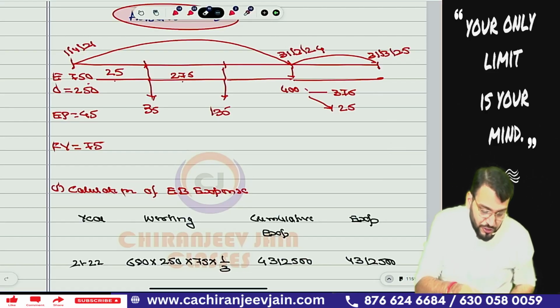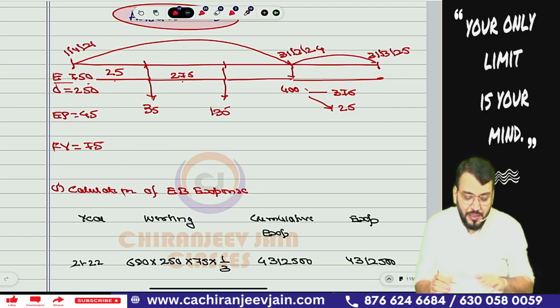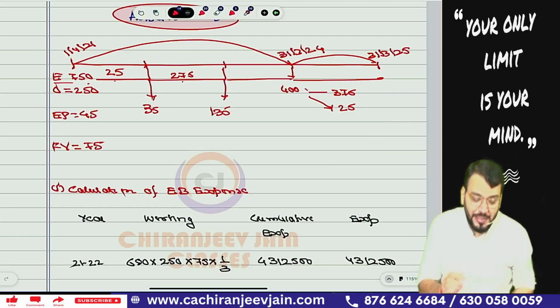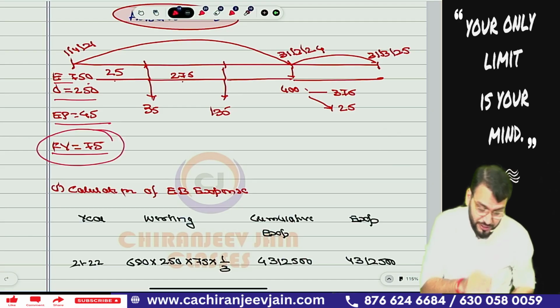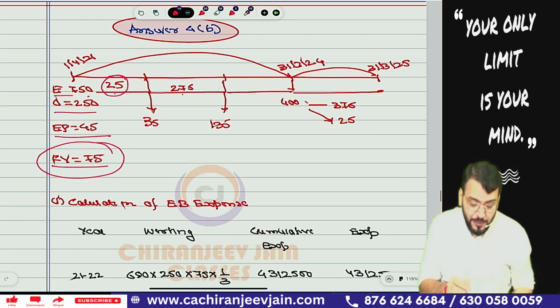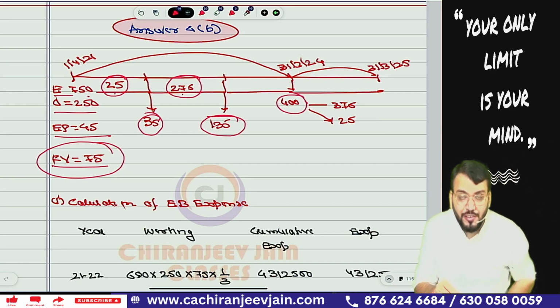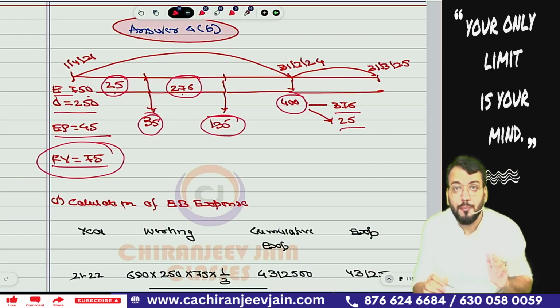Yes, now come to the solution. You can see the timeline I have already drawn. Employees given is 750, options are 250 shares each, exercise price 45, and fair value is given as 75. It is the fair value of the option, not the fair value of equity shares, that we need to take into consideration. In the first year, 25 employees left, and the expected number of employees to leave is 35. In the second year, 275 employees left, and the expected number to leave is 135. And at the end, on vesting day, 400 employees remain. Out of that, 375 exercise the option and 25 employees have not exercised the option.